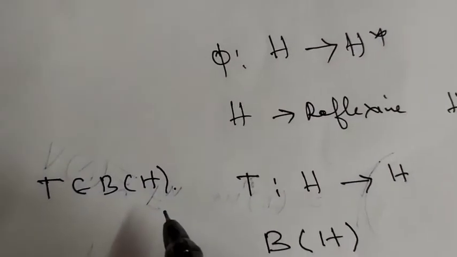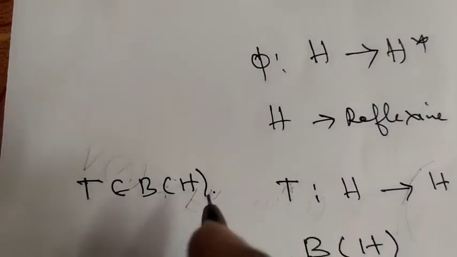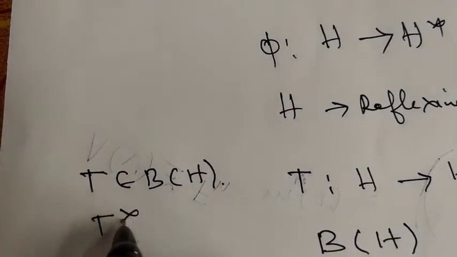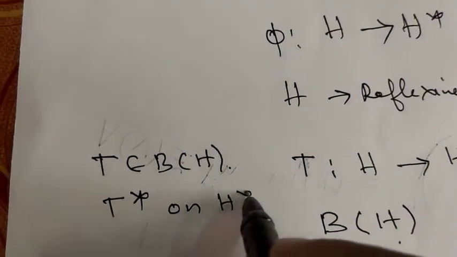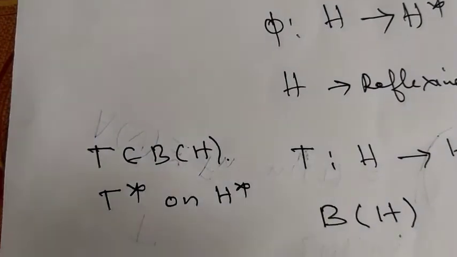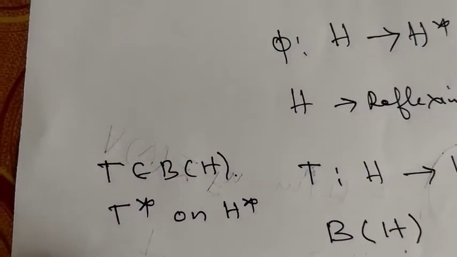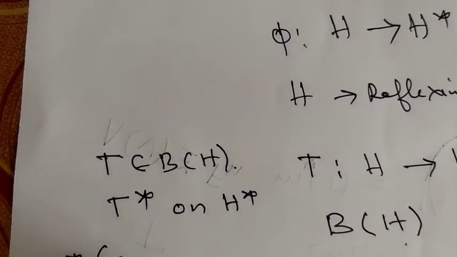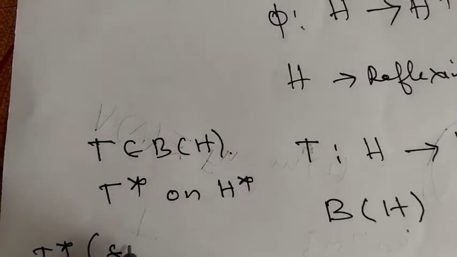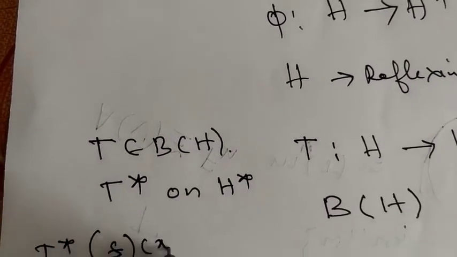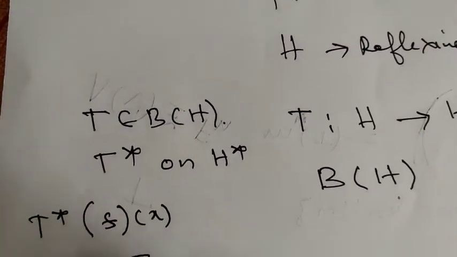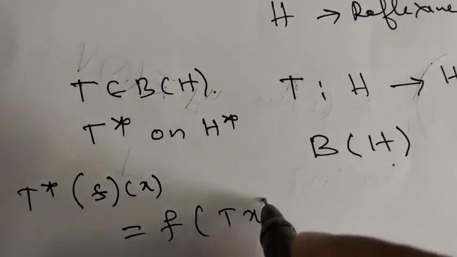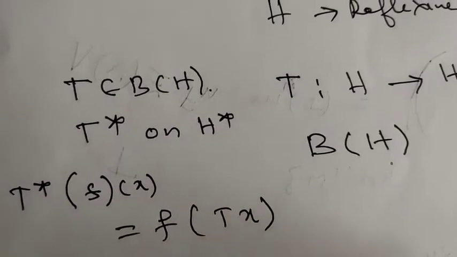Then this T gives rise to a unique operator T star on H star, the dual of H, such that T star of F, which belongs to H star, at the point X, T star of F of X, is equal to F of T of X. Understand this?